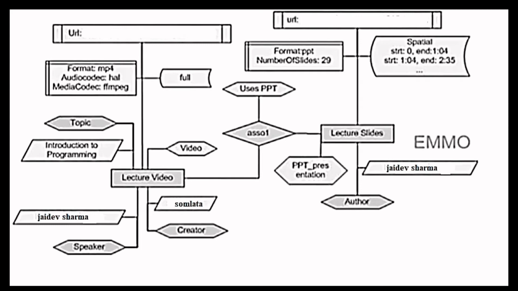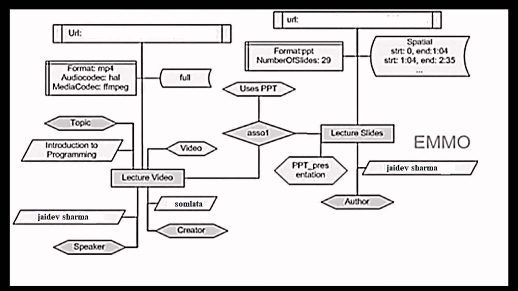Here is a descriptor, speaker, and the label for the speaker is given. And we can see the topic, like here the topic is introduction to programming. What type of object is it? It is a video object. With this there are certain attributes attached to it such as its format, which is MP4, its codec, and its type, and we can further link it with certain attributes such as its URL if it is uploaded on a platform such as YouTube.